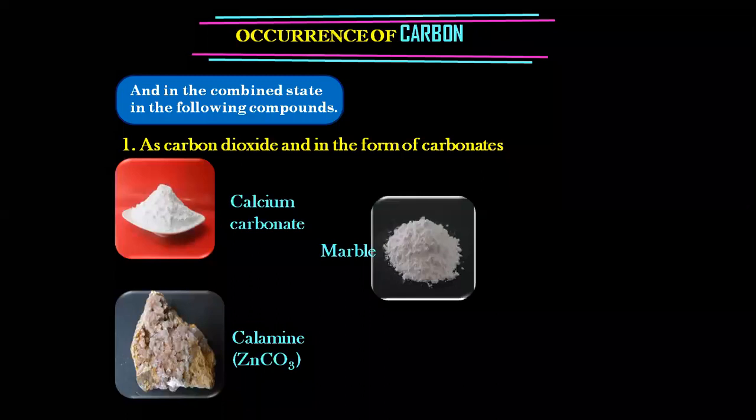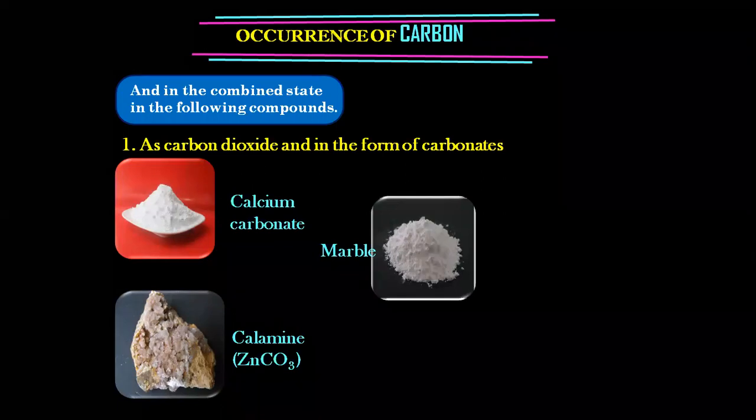Did you understand, Samuel, now? Are we all done with this? Free state examples are diamond, graphite and fullerenes. In combined state, we have done only the first thing, that is as carbon dioxide in the form of carbonates.